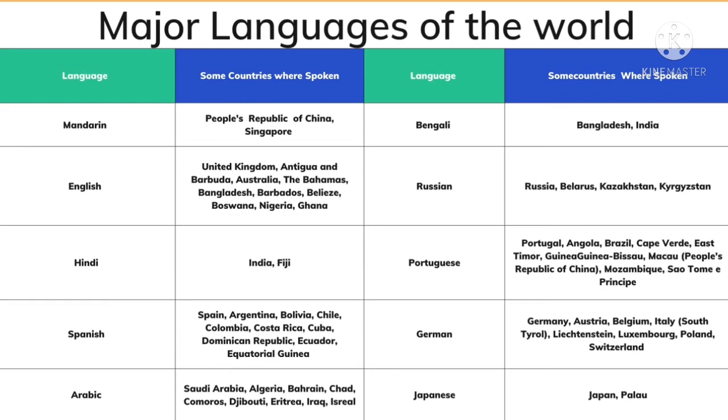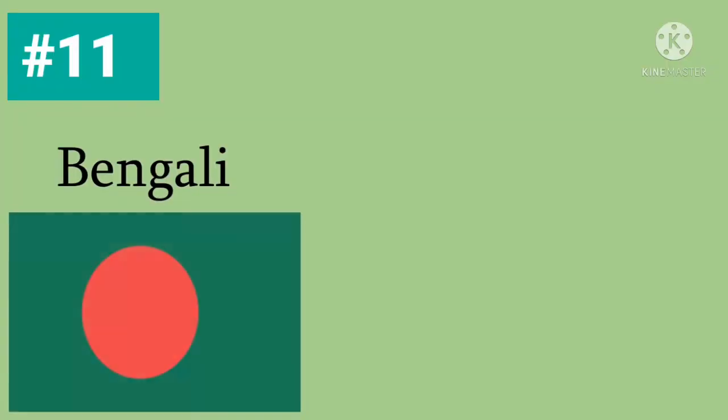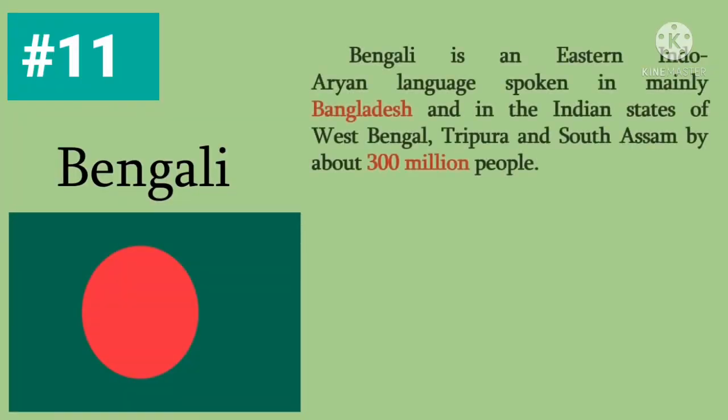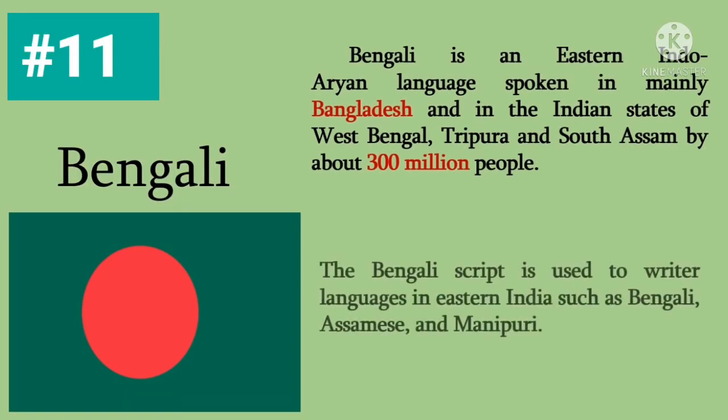Now, major languages of the world, we have the Mandarin. You can see them in the People's Republic of China and Singapore. English, it's been United Kingdom, Nigeria. We have the Hindi language, Spanish, Arabic language. Then we have Bengali, Russian, Portuguese, German, and Japanese.